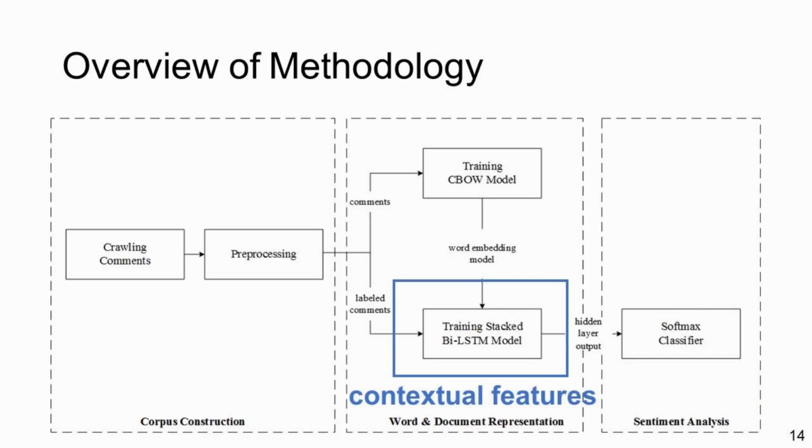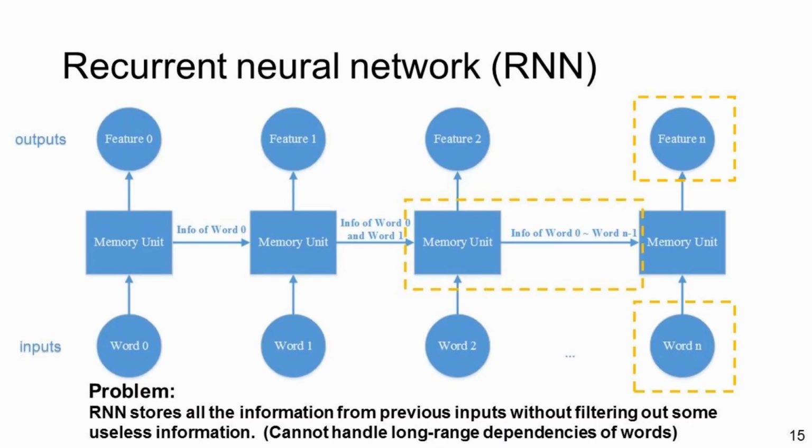After words are properly represented by thematic features, we introduce another deep learning model to abstract the sequential feature of the word vector. Since this model is based on recurrent neural network and long short-term memory network, I'd like to give a brief description about these two networks. Recurrent neural network is proposed to deal with the dependency of the words by adding a memory unit to memorize the information of all previous inputs.